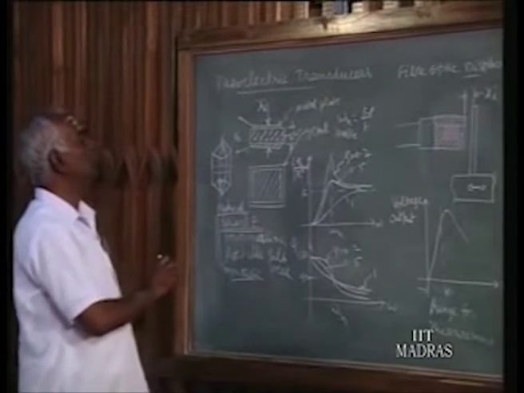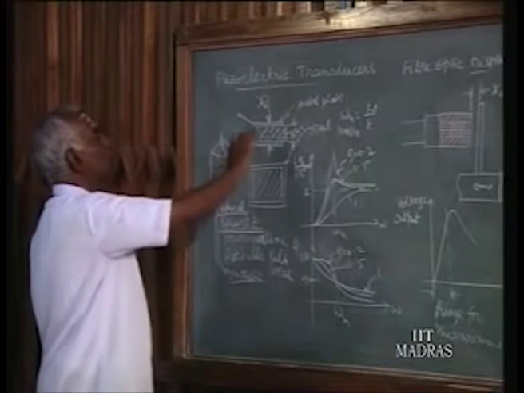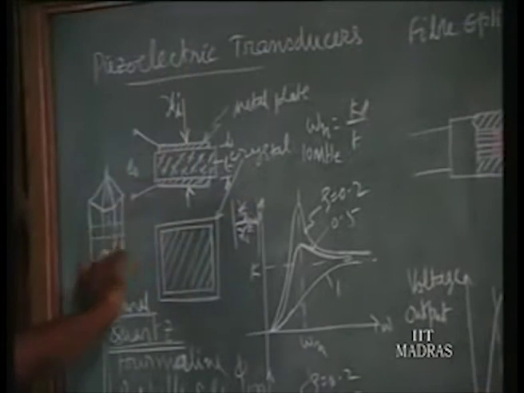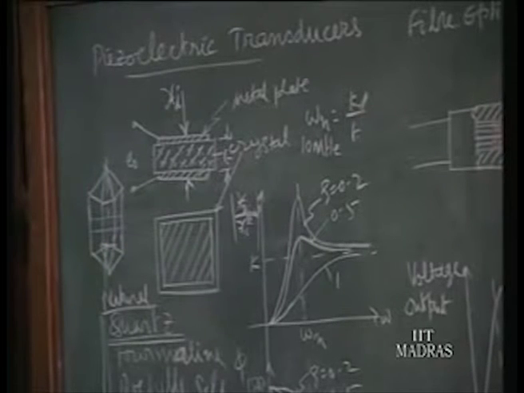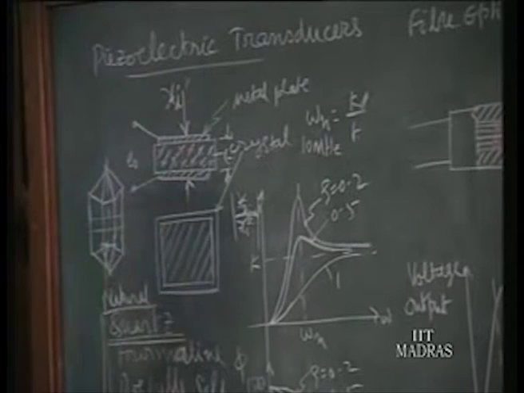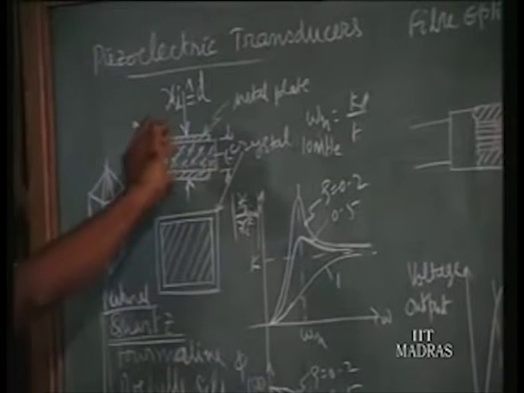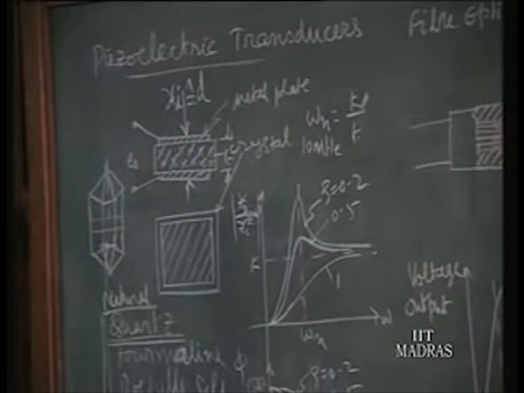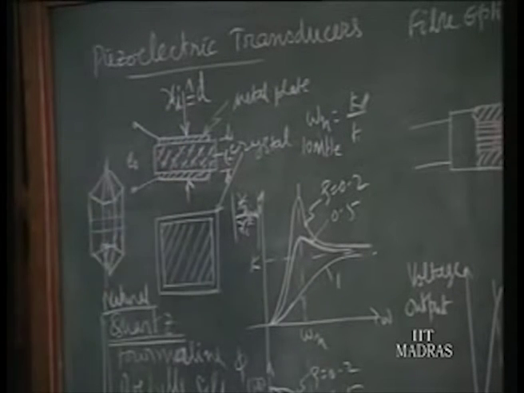So the crystal is made like this, cut like this, and with metallic coating on two surfaces, we can take away the charge developed in the crystal. Our displacement signal D is given by compressing this. To the extent you compress, you will get the output voltage. That is, displacement is transduced into a voltage. That is what we want to achieve here.